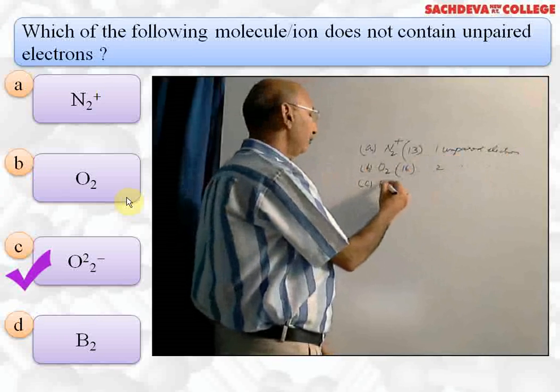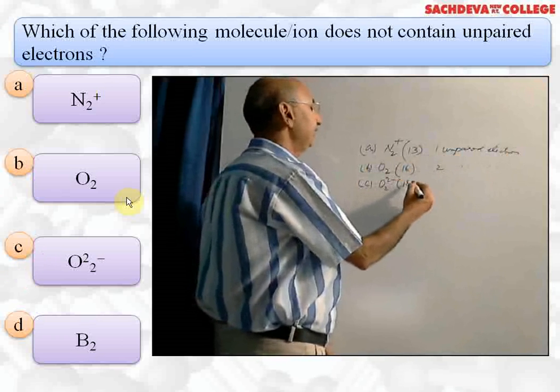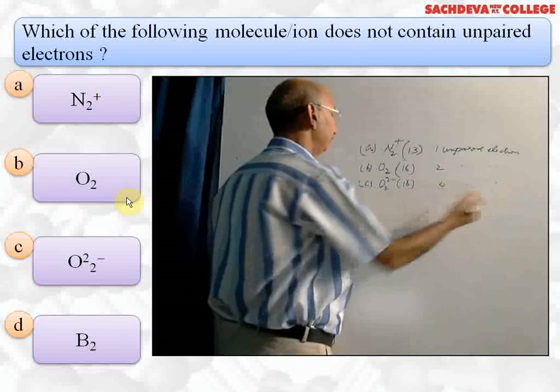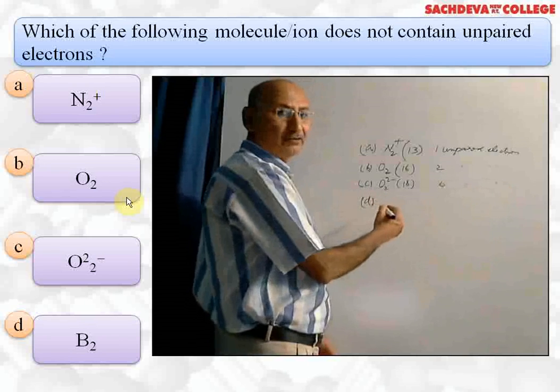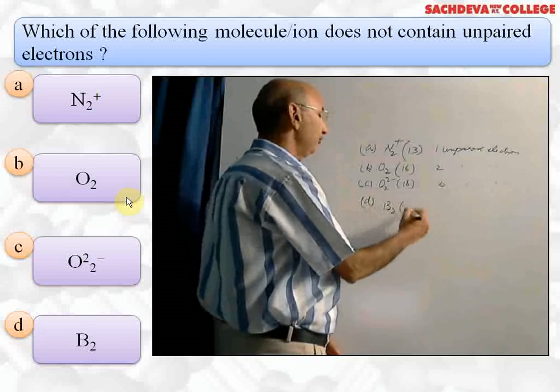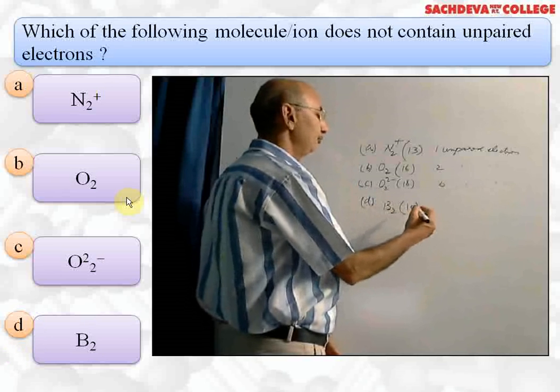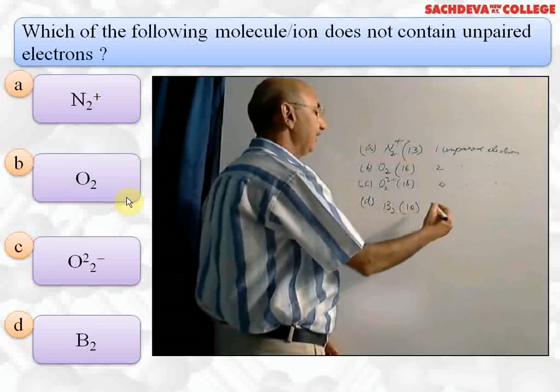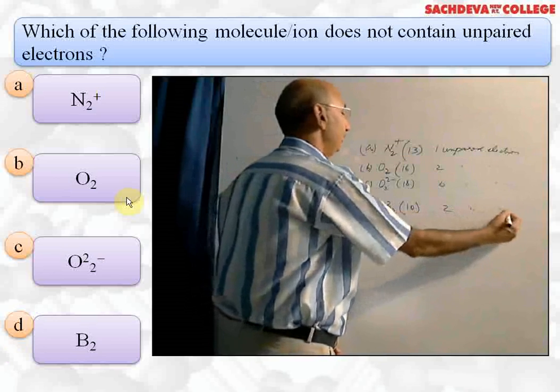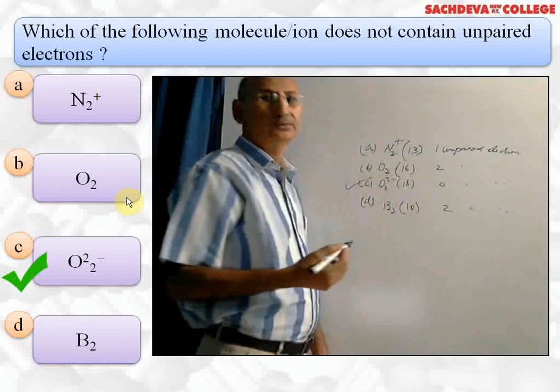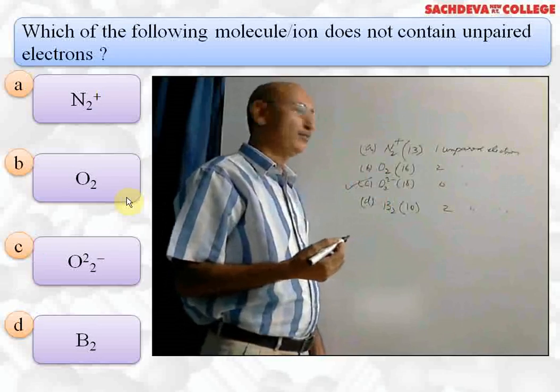C part is O2 minus, 18 electrons. There is 0 unpaired electron. That is, it does not have unpaired electron. B2 molecule, atomic number 5 into 2, total electrons will be 10. It has got 2 unpaired electrons. So correct answer is O2 minus does not have unpaired electrons.